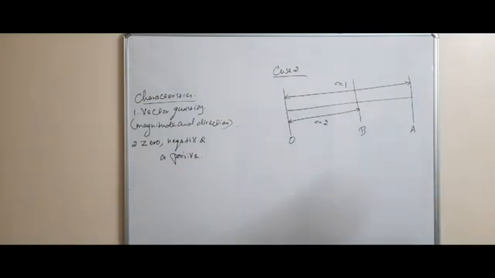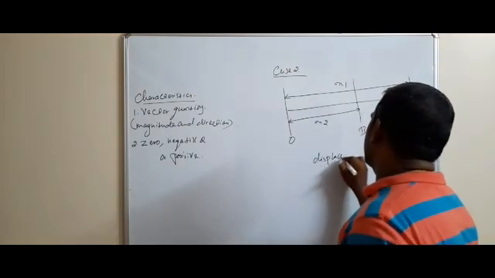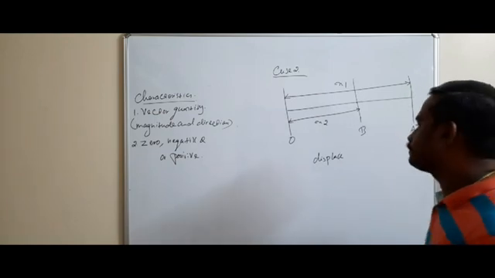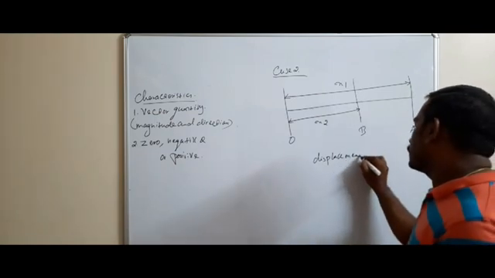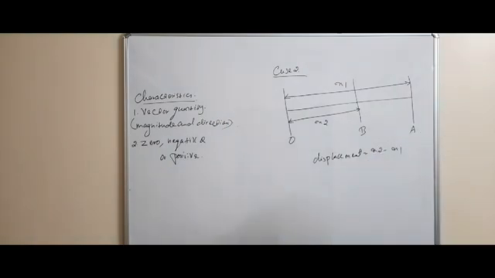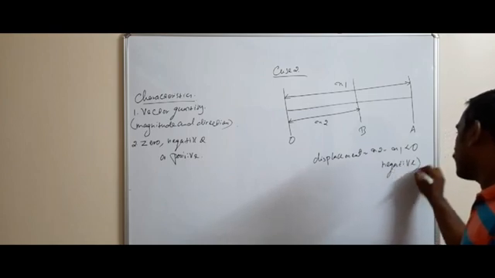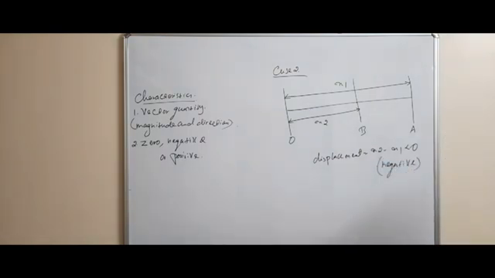It's at a point x2. So in this case, what is the displacement? Displacement is equal to x2 minus x1, which is less than 0, that is negative. Okay, negative. So the displacement in this case is negative.